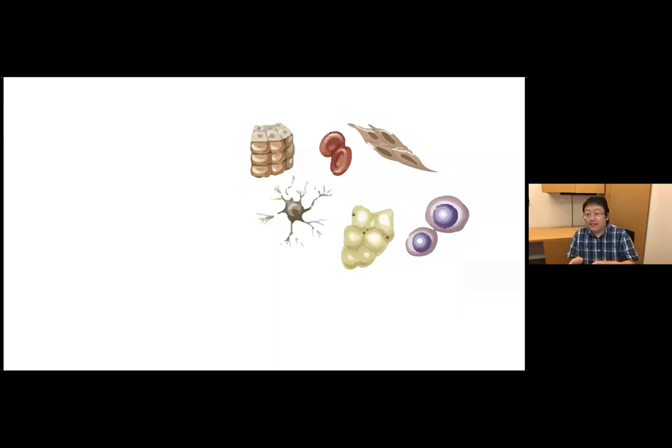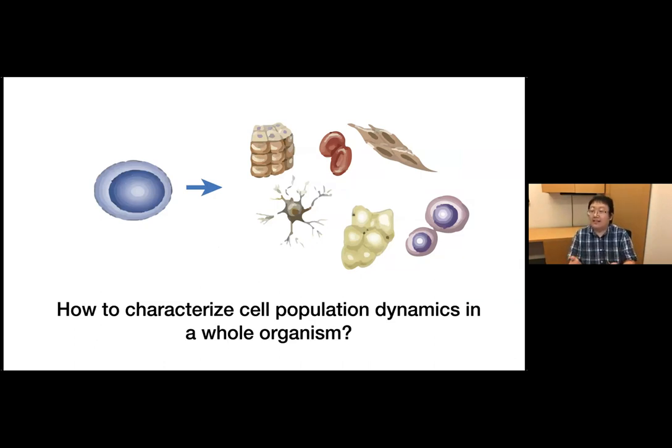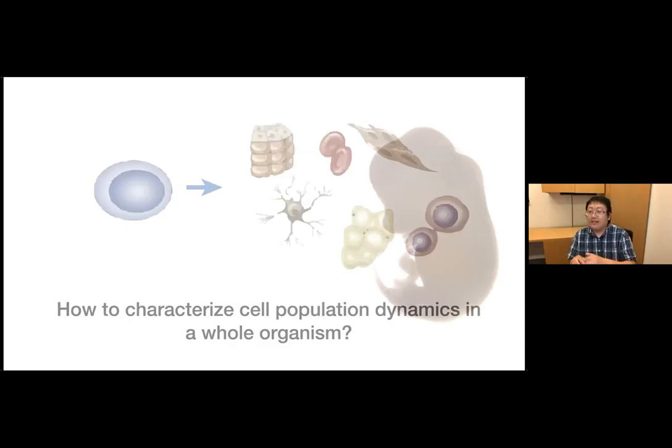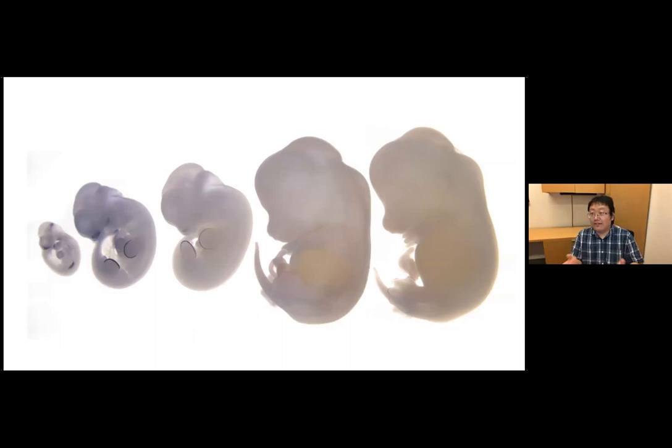So the question is, for these different cell types, how are they generated in development, or how can we characterize the cell population dynamics to understand how these different cell states are differentiated in early development? To answer this question, as you can imagine, we not only need to characterize the cell state from a single developmental stage, like here, a single mouse embryo. We actually need to characterize the cell population dynamics across different developmental stages, from early to late. But here, the limitation is still the throughput.